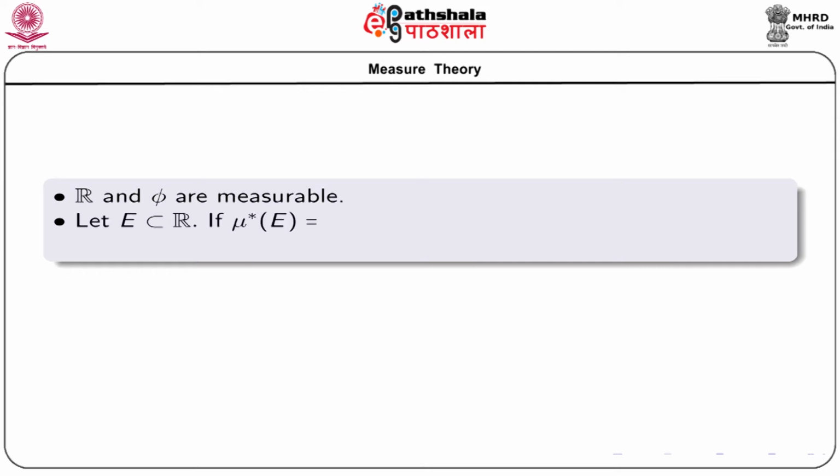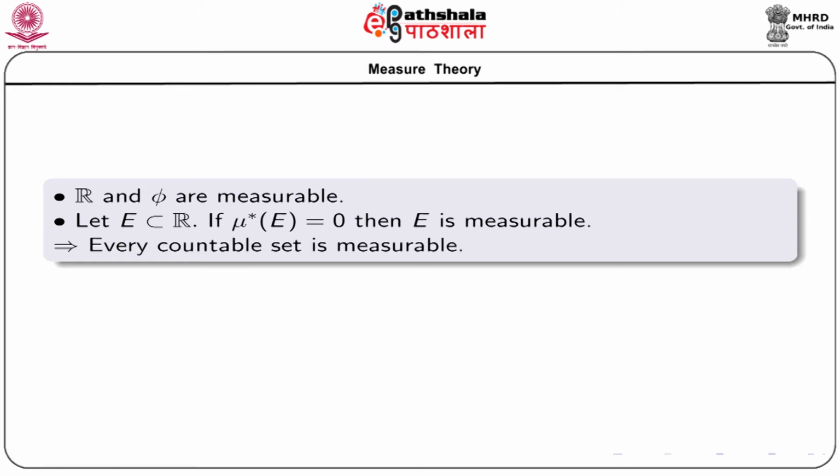If we consider a set E subset of R, and if the outer measure of the set E is 0, then E should be measurable. The proof is quite trivial. It is not given in the presentation. The proof is given in the course content, you can see it.